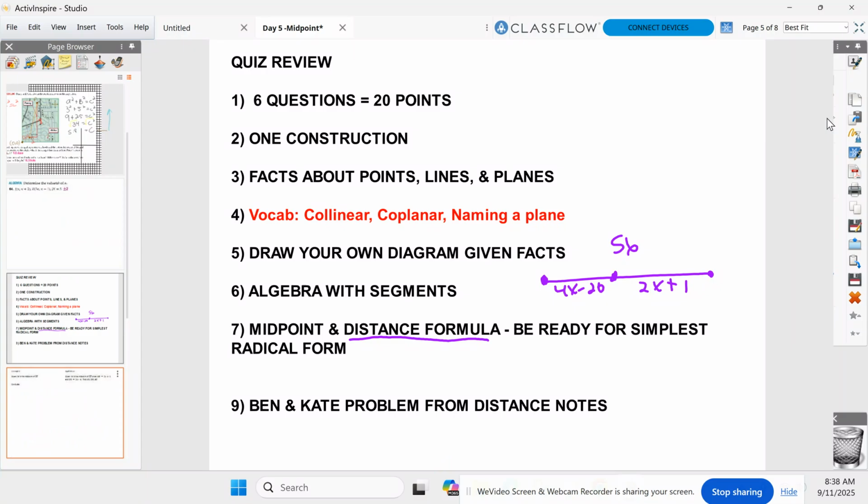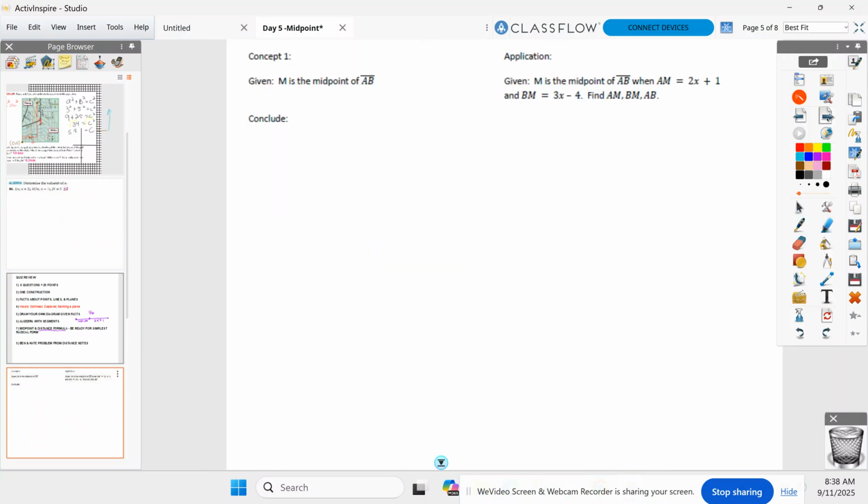All right, I have one final vocabulary term for you that will be on the quiz, and that is midpoint. Okay, midpoint. You guys can read what a midpoint is up there on the definition. All right, what do we have here? A point on a segment that divides it into two congruent segments. So everyone, under this one, I have M as the midpoint of AB. Can everyone draw me segment AB, please? We're underneath the word conclude. Draw me segment AB. Hopefully we can do that going into the quiz tomorrow.